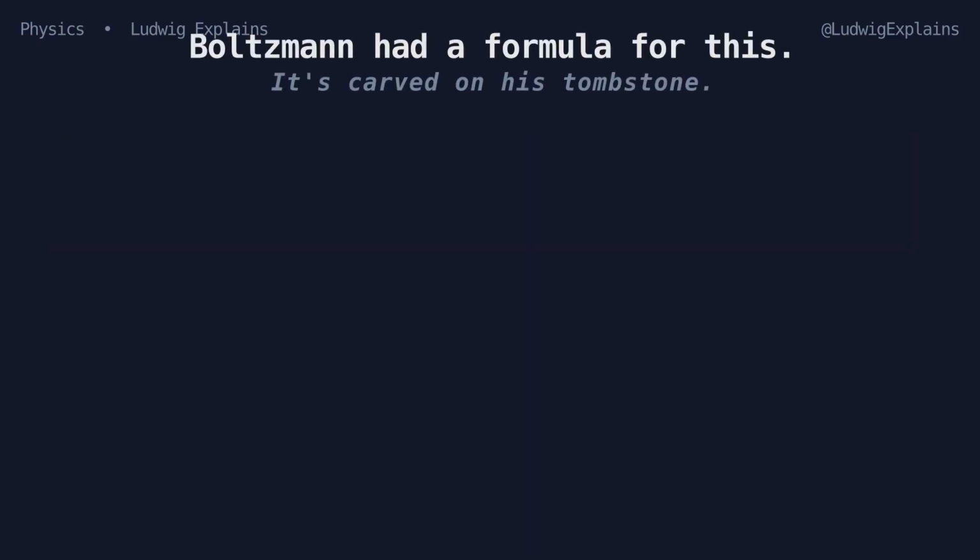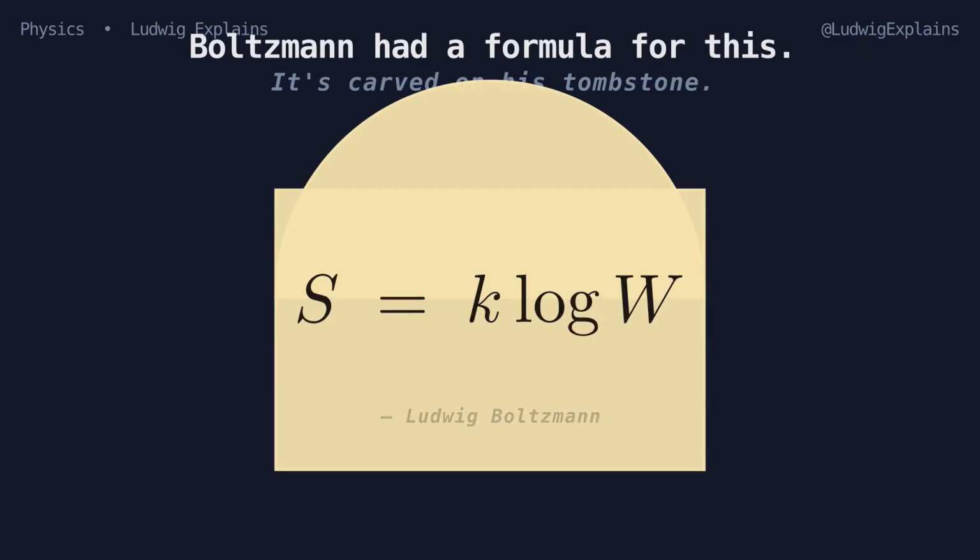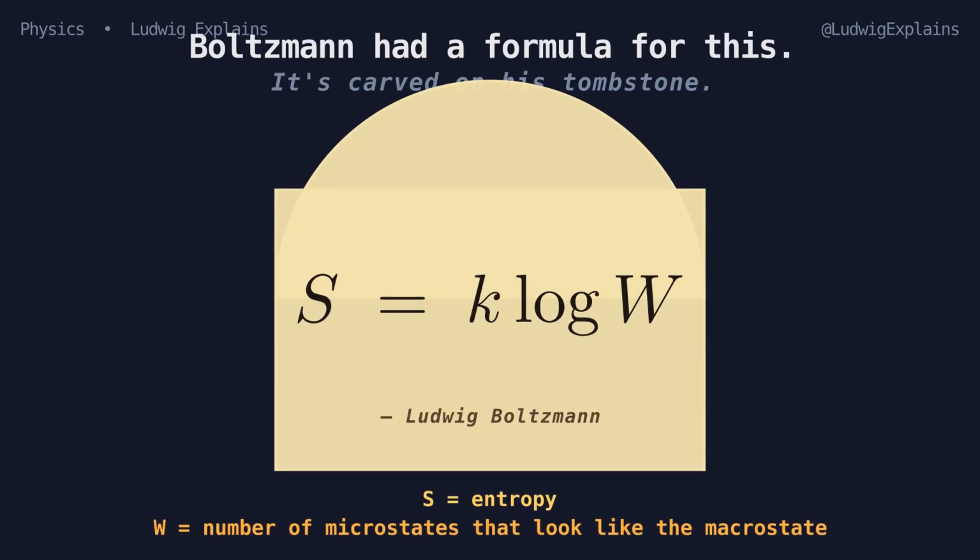There's a formula for this. It was carved on Ludwig Boltzmann's tombstone. S equals k times the logarithm of W. S is entropy. W is the number of microstates that look like the macrostate you observe. The bigger W, the bigger the entropy. That's it. That's the whole concept.